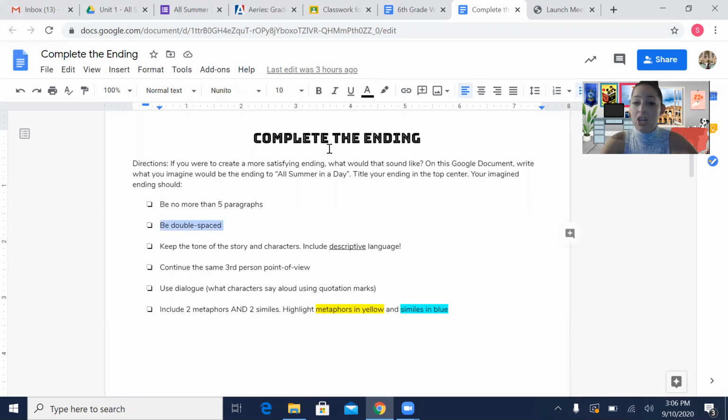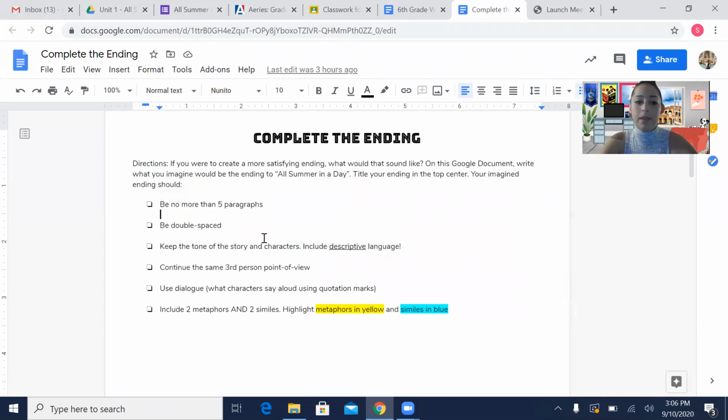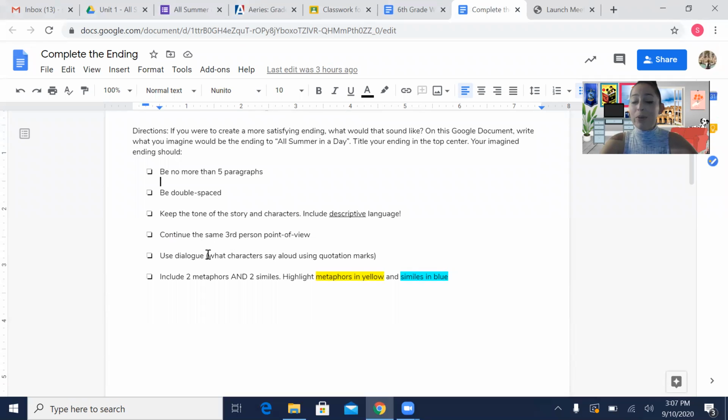Be double spaced. If you don't know how to double space, you would just highlight your text and come over to this tab right here and click double. That just means the spacing is going to be double. Okay? Keep the tone of the story and characters and add descriptive language. So make sure you're adding what things smell like, sound like, look like, make me feel like I'm in the story. Continue the same point of view and use dialogue. Remember we talked about dialogue: external dialogue is what the characters are saying and they're surrounded by quotes. Internal dialogue is what the character is thinking, and that's usually symbolized by italics. Italics is this button right here, and that's just slanted.